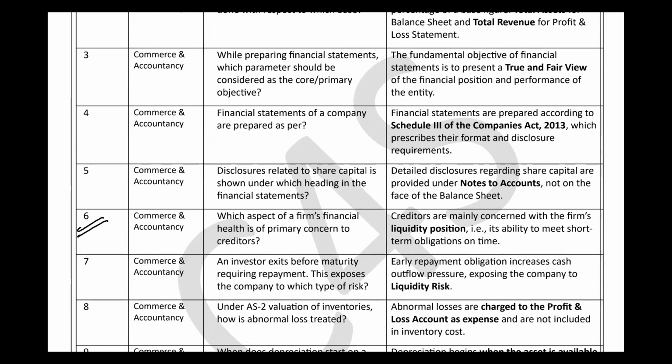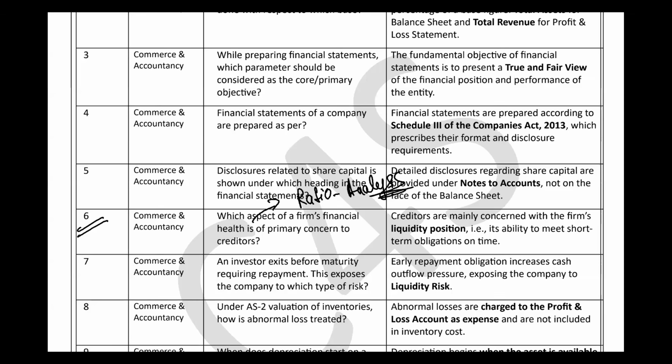Now the sixth question, commerce and accountancy. Which aspect of the firm's financial health is of primary concern to creditors? ठीक है, so this question is from the ratio analysis, right? This term is from the ratio analysis. Is it clear?